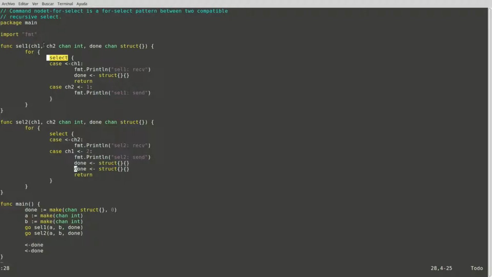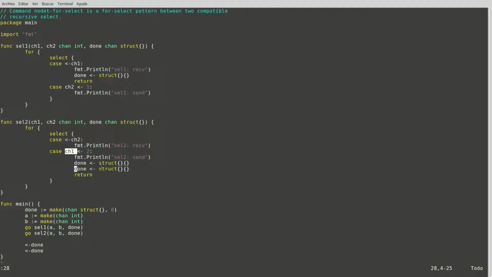While cell 1 tries to receive from the first channel taking as input and tries to send from the second channel taking as input, cell 2 does the inverse thing. It tries to receive from the second channel taking as input and it tries to send from the first channel taking as input. So there are always two possible synchronizations at the same time.